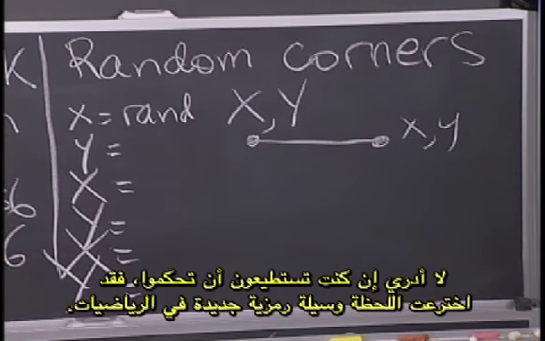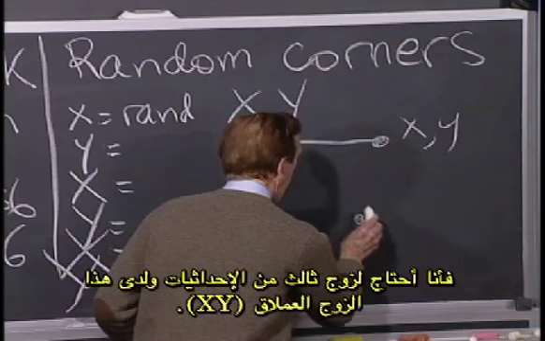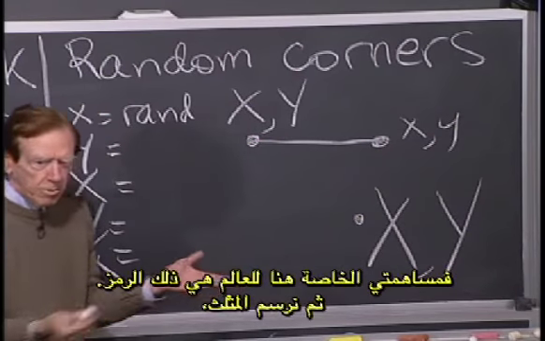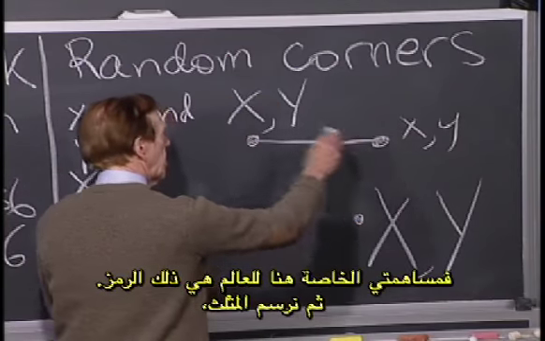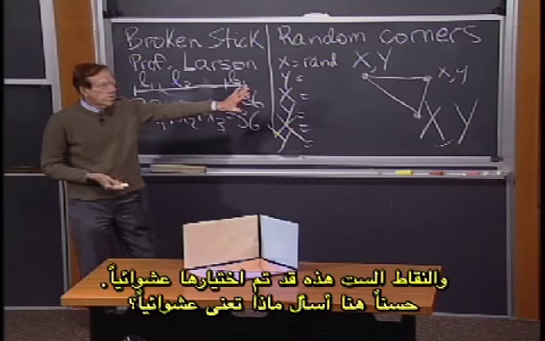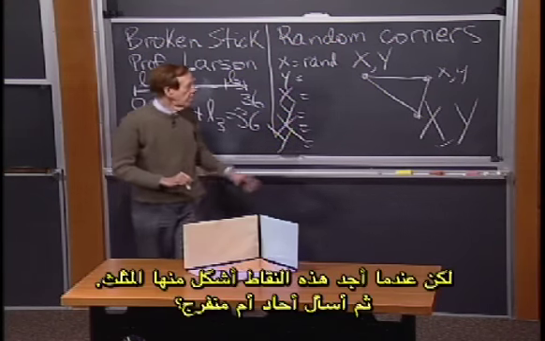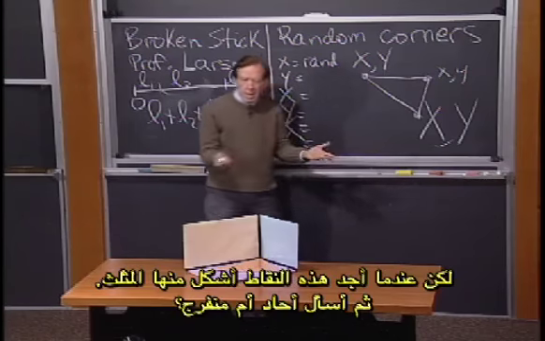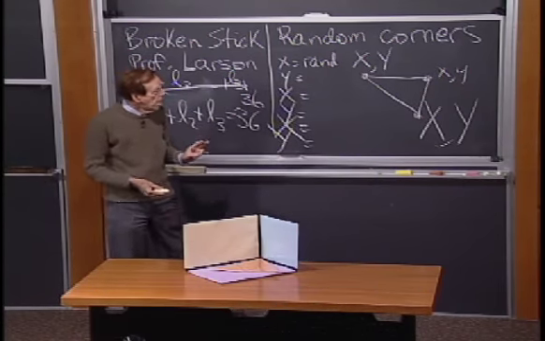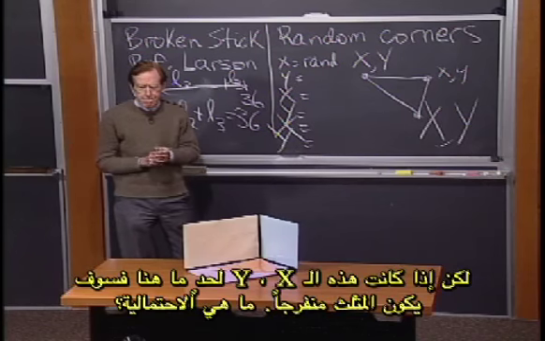I don't know if you can tell, I've just invented a totally new math notation because I need a third one. And so I've got really giant xy. So this is my contribution to the world here, that notation. And we draw the triangle, and all 6 of those numbers are chosen at random. Well, again, I have to say, what does it mean at random? But when I get them, I make the triangle. I ask acute or obtuse. This one looks barely acute to me. But if xy had been over here a little bit, it would have been obtuse. What are the odds?